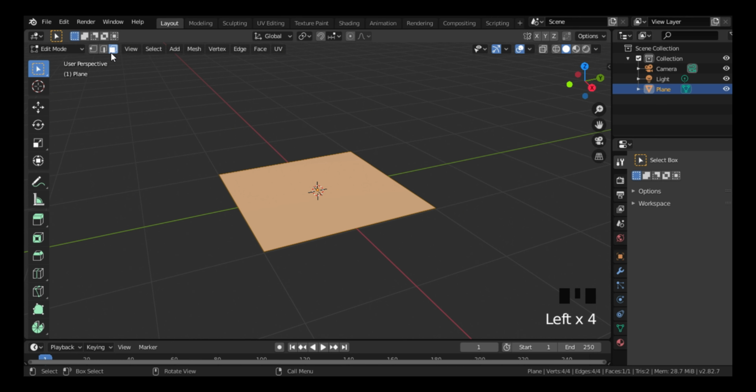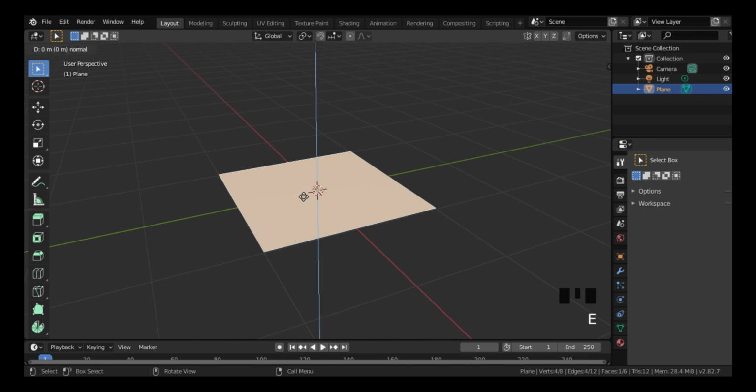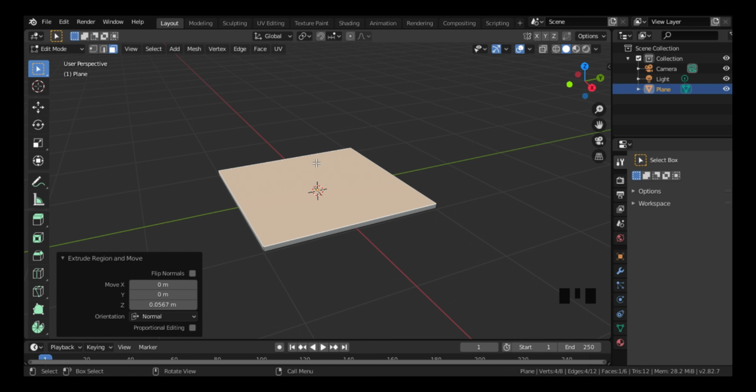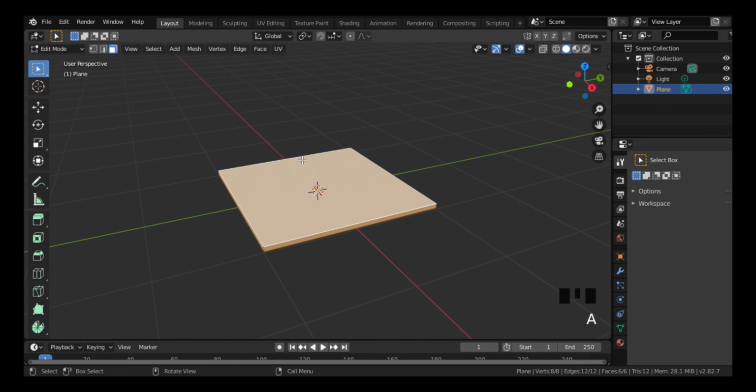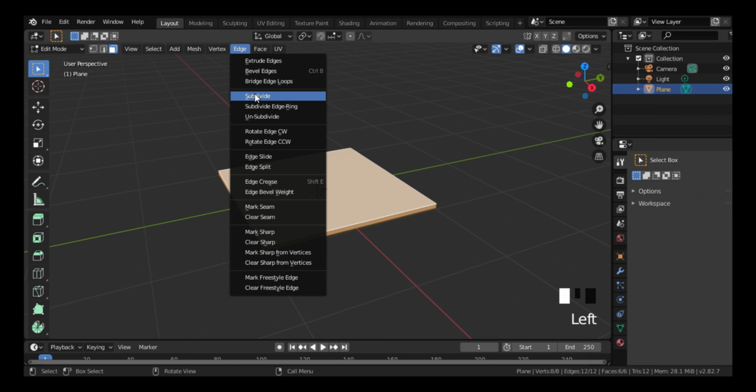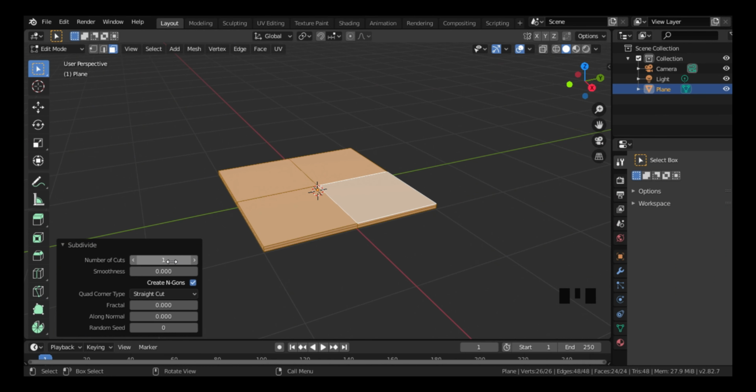Then I click on select face to select the upper one over there. Then I click E to extrude it a little bit like that. Then click A to select the whole plane, and from the Edge menu click on subdivide and change the number of cuts to 20 like that.